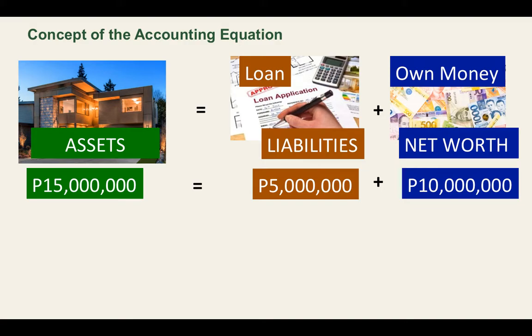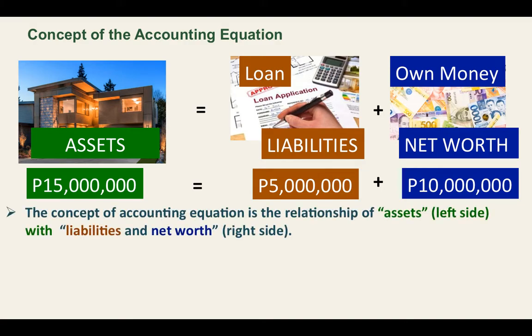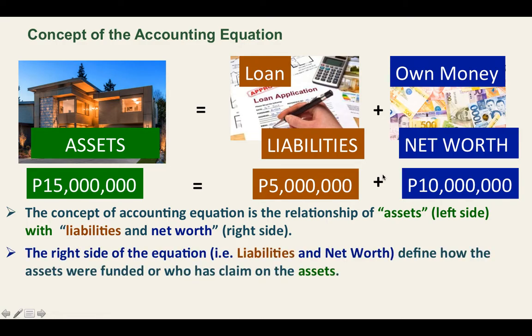Okay? In this topic, class, make sure that you remember that the concept of the accounting equation is the relationship of assets, which is on the left side, with liabilities and net worth on the right side. So the accounting equation, wherein liabilities and net worth on the right side, define how the assets were funded or who has claim on the assets.